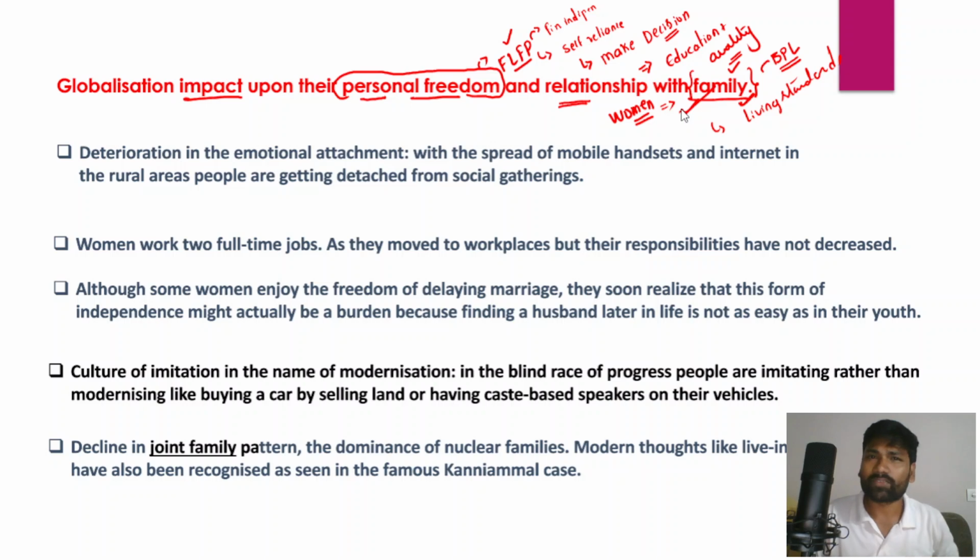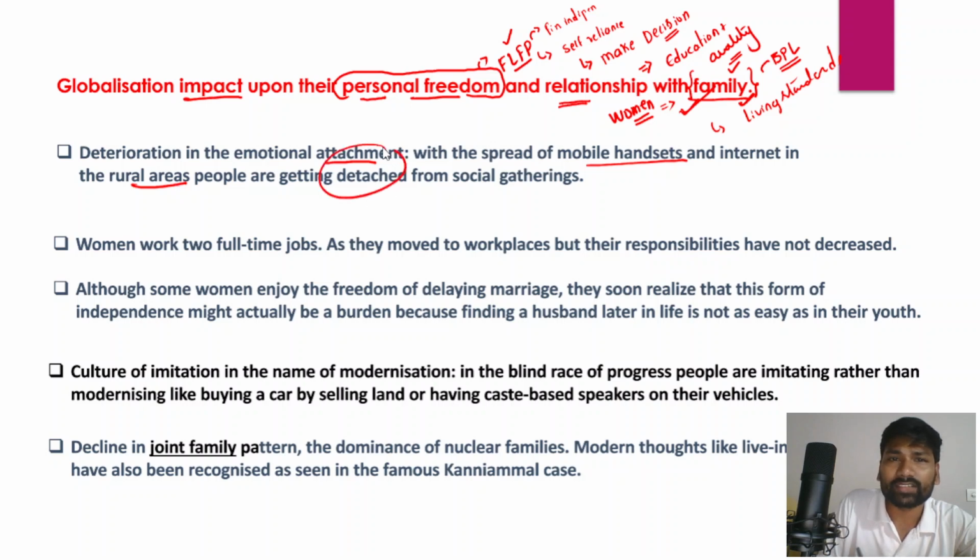These are the positive aspects, but on the other hand there are certain negative aspects also, right? With the advent of globalization, there has been a deterioration of the emotional attachment of the woman with the family, because with the spread of mobile handsets and internet in rural areas, people are getting detached from their respective social gatherings.